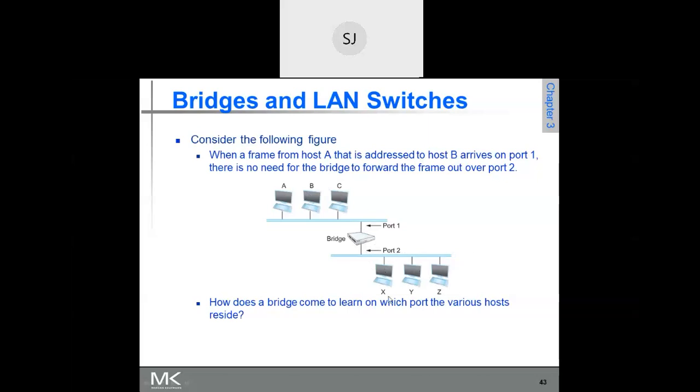So how does the bridge come to learn on which port the various hosts reside? Can anybody answer this? How will the bridge come to know which ports are connected to which hosts?